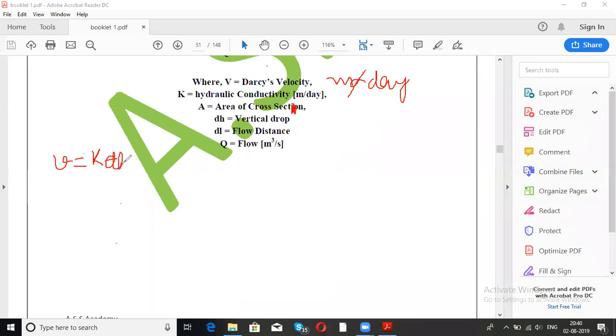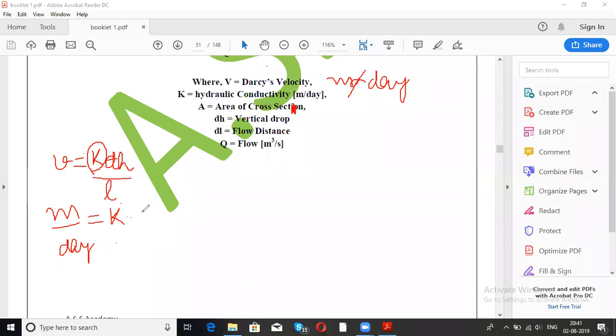This is the equation. Now let's find out what will be the dimension for k. हमें calculate करना है. How will we calculate? The velocity का formula क्या था अभी बताया? Meter per day. Meter per unit time होता है. This is meter per day, right? Now this is equal to, we have to calculate the value of k. Let's write it as k. Then dh was vertical drop. How will we calculate it?